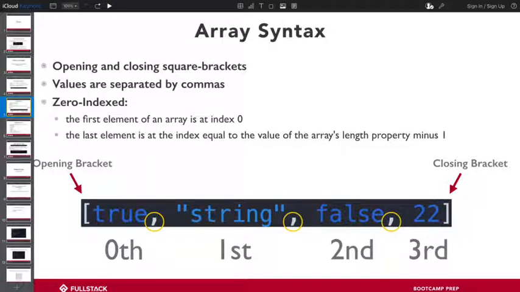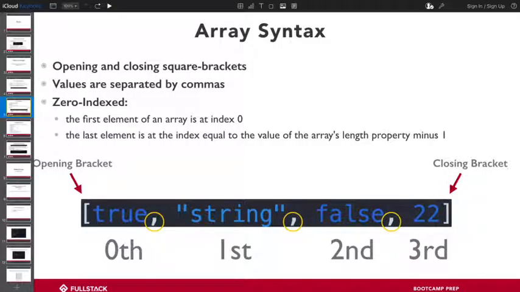Cool. So what does it actually look like when I say an array? This is the very basics of an array syntax. Arrays require two things. They require an opening bracket and a closing bracket. Okay, so that tells JavaScript, okay, everything that's between these 2 brackets is going to be part of my array.